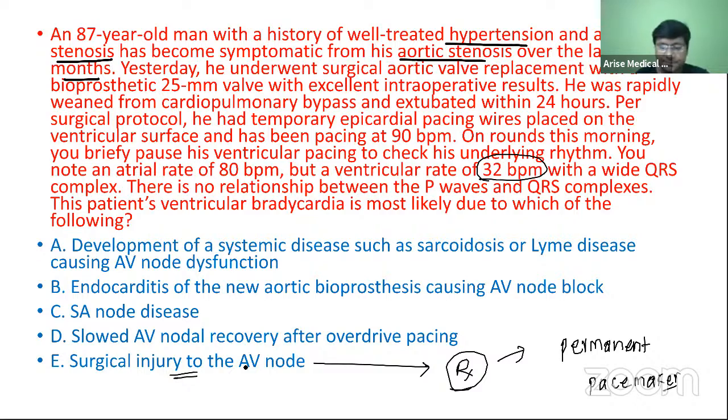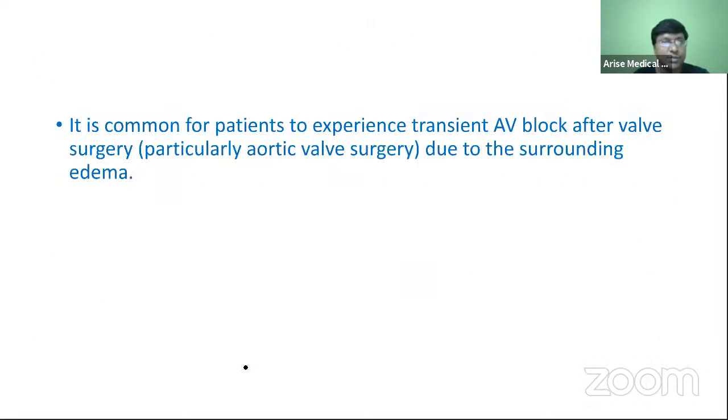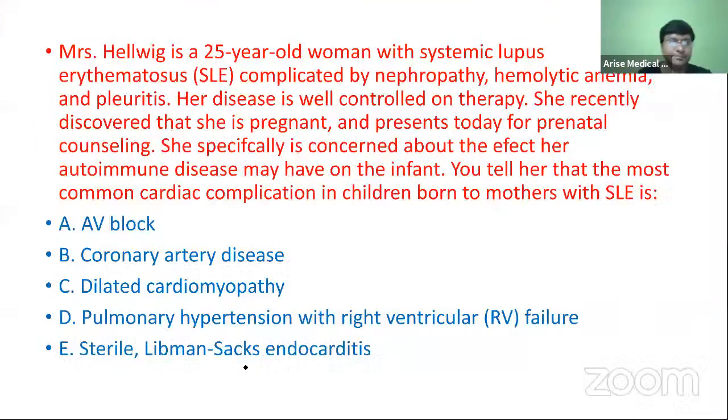Okay. Next, we will move on to the next clinical question. Mrs. Helwig is a 25-year-old woman with systemic lupus erythematosus. She is complicated by nephropathy, hemolytic anemia, and pleuritis. Her disease is well controlled on therapy.